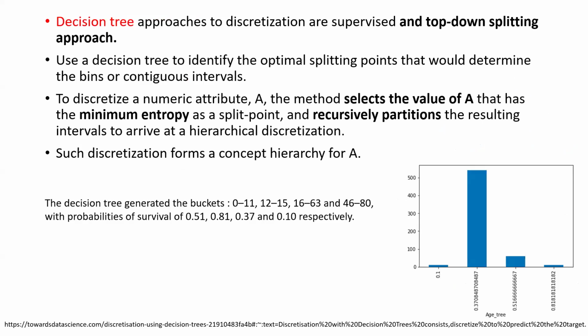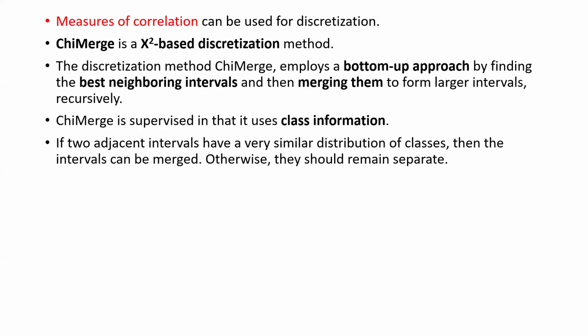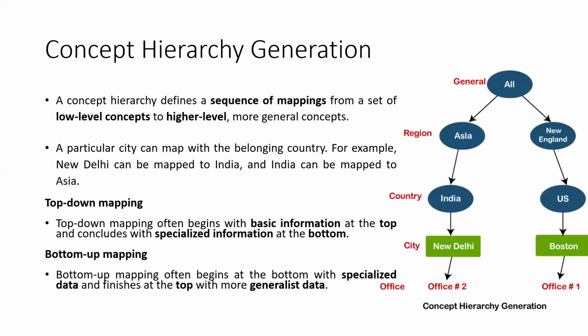Based upon the entropy we calculate, and then concept hierarchy generation mainly defines the sequence of mapping from a set of low-level concepts to high-level ones. So mainly it starts from the low-level concepts and goes to the high level, which will be more general concepts.